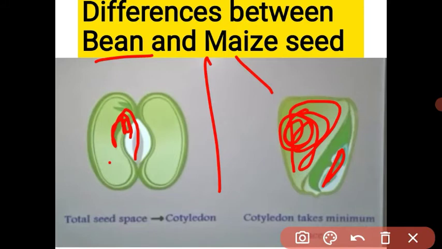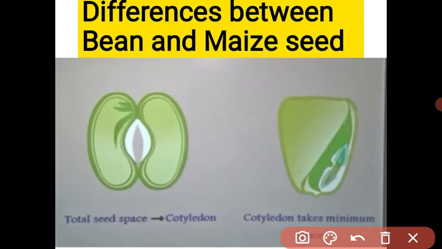Got it? The plumule has a leaf-like structure, and in the plumule the leaf is rolled. If you have seen a maize seed, you open the outer covering, remove the outer covering, and you will see the structure of the plumule.